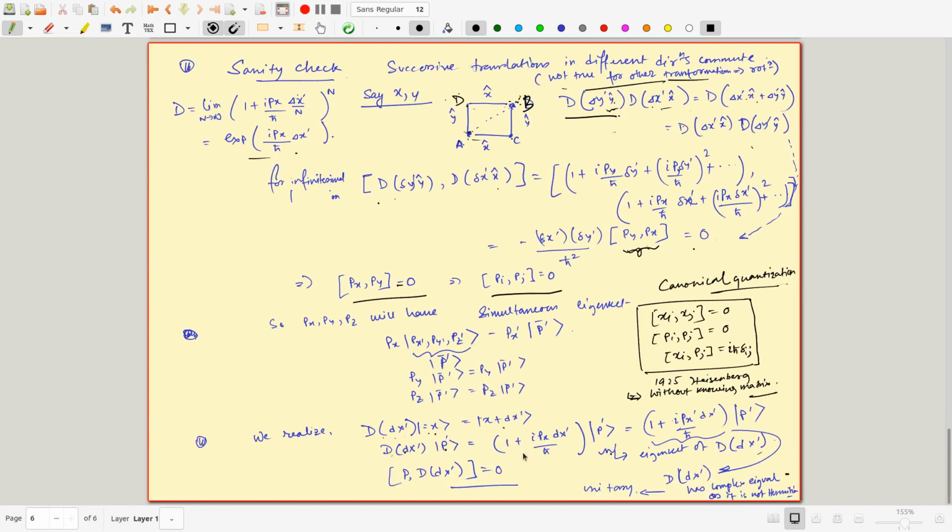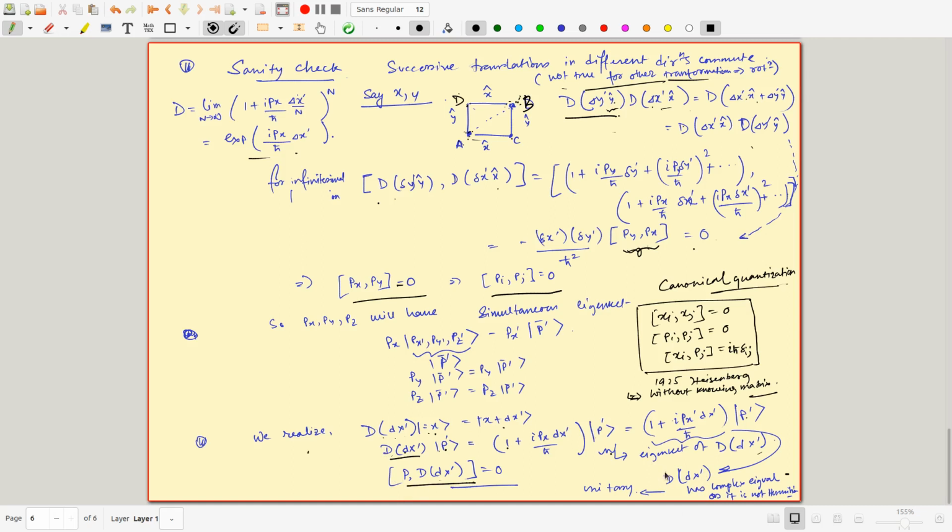This identity must give you identity, but this p on this eigenstate must also give you the number p prime. So you are saying this is an eigenstate of p, and also an eigenstate of d dx. So this must be a simultaneous eigenstate, and they must hold this kind of relationship.